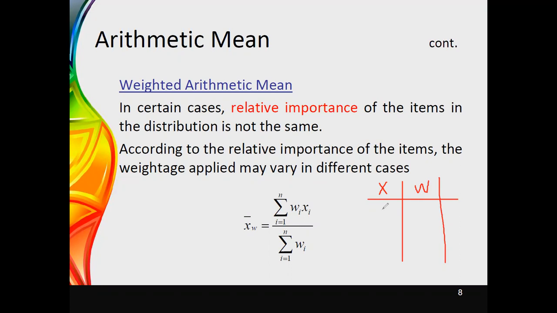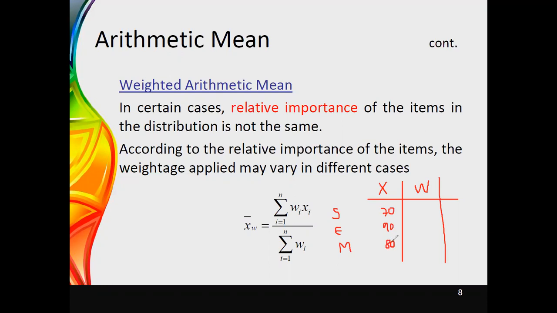As an example, I will use these three subjects: statistics, English, and mathematics. These are the marks you have obtained. Now I will say that the student has obtained just 70 marks for statistics, 90 marks for English, and for mathematics, again around 80 marks.